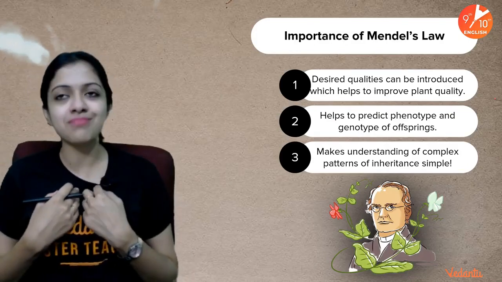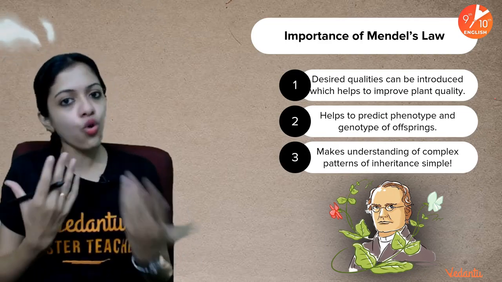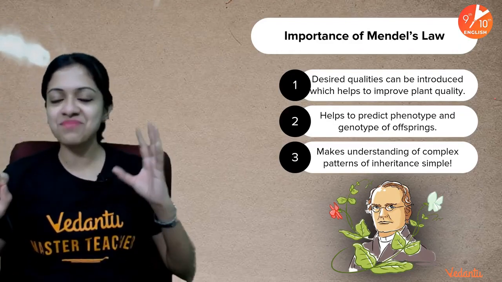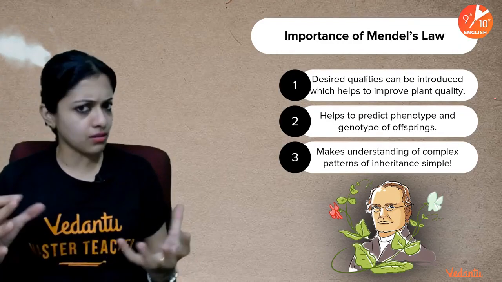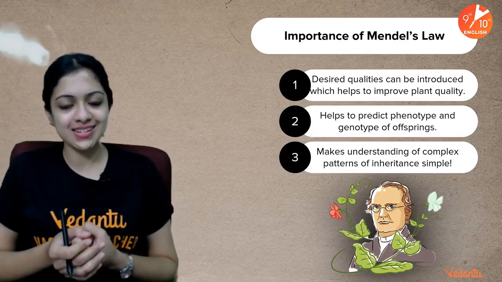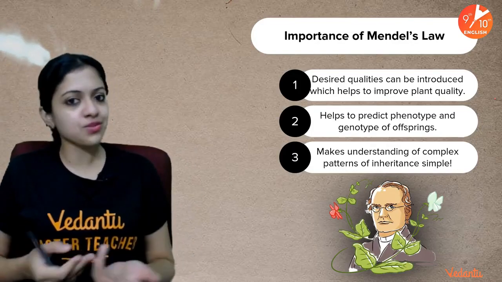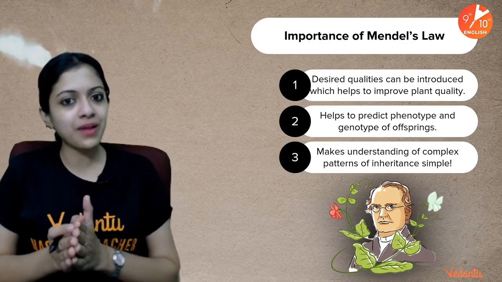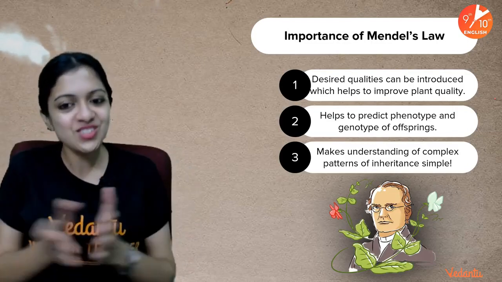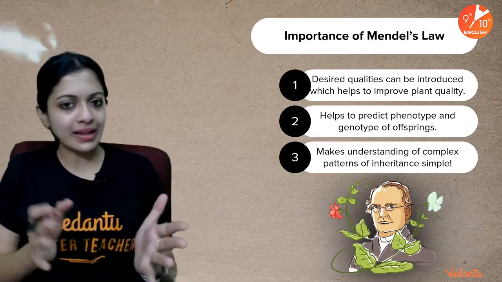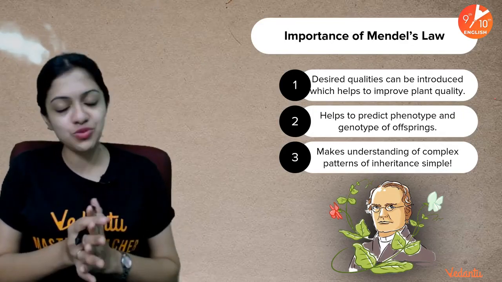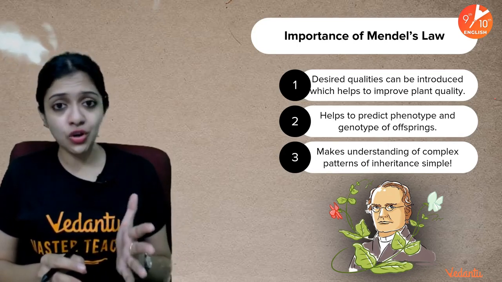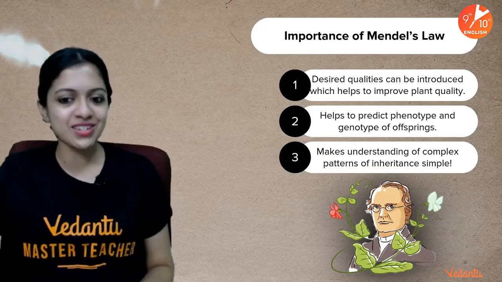For example, even in my case, because my husband and I are both O positive blood group, because of Mendel's laws, and because I have studied genetics in my school and college days, I know how blood group inheritance occurs. So I knew that whether I have one child, two children, three children, or whatever it is, all of them are going to be of O blood group. For children who are curious to know blood group inheritance, I will probably make a separate video explaining how blood groups get inherited. But I think for ICSE, I have already made videos on that. In case you're interested, you can go ahead and watch that.